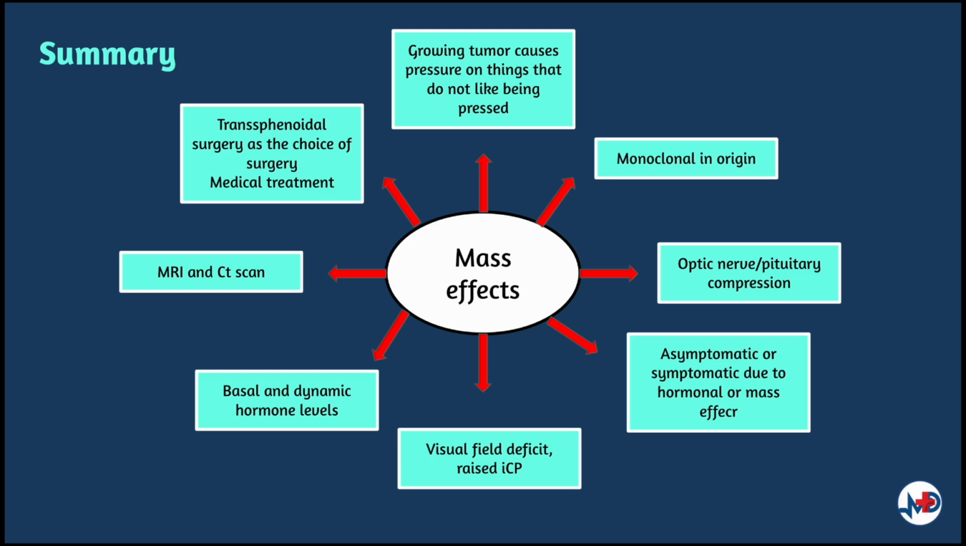As the tumor compresses against the optic chiasma, patients may present with visual field defects or increased intracranial pressure. Diagnostic tests that further support the diagnosis are basal hormone levels and dynamic hormone measurements depending on the tumor studied. Imaging studies such as MRI and CT scans are vital in confirming the diagnosis of pituitary macroadenoma. Medical treatment plays an essential role in reducing the tumor size, controlling hormonal excess or correcting hormonal deficiency, and transsphenoidal surgery intervention remains the mainstay treatment for pituitary macroadenomas.